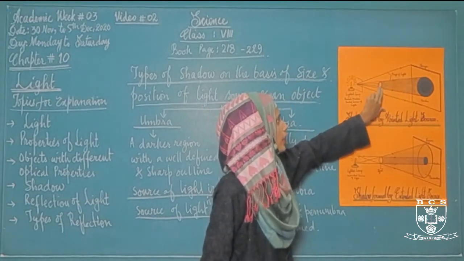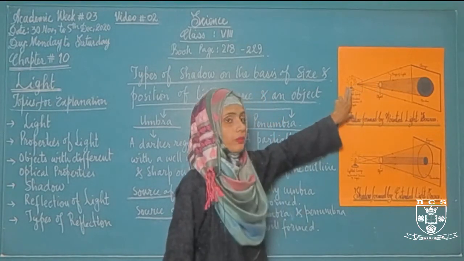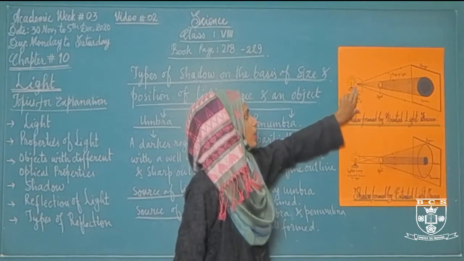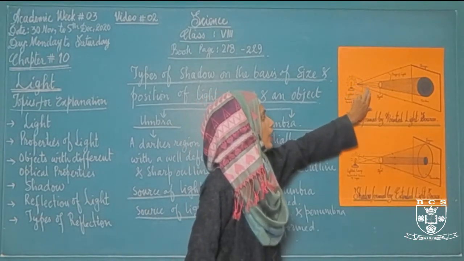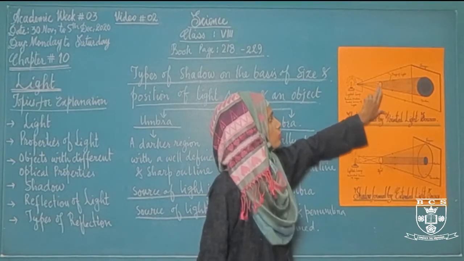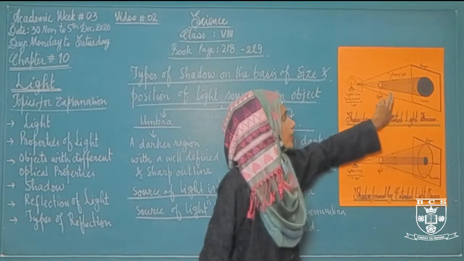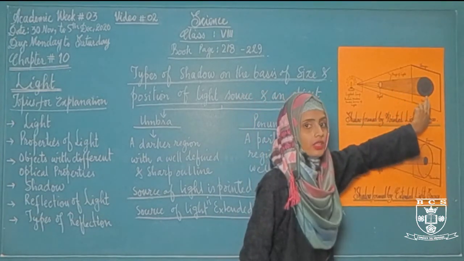This is the object which blocks the light of this bulb, which is passing through a single point at the center of this sheet. When the light is traveling through this hole, it is blocked by this object. As a result, a darker shadow that is called umbra is formed on the screen.